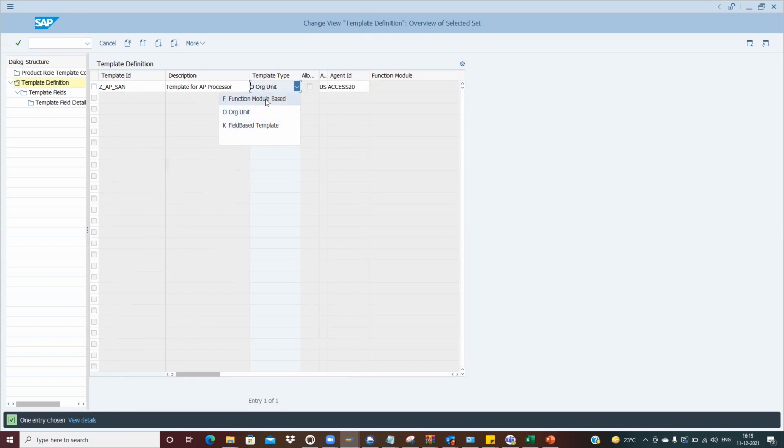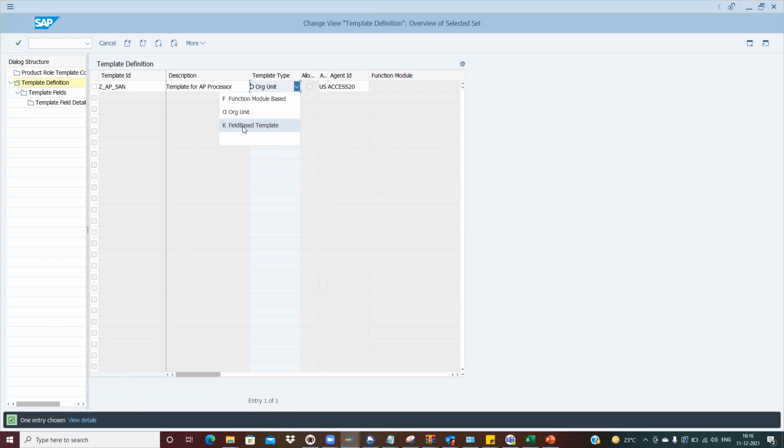Mostly we use org unit or function module based. I have hardly seen someone use the field-based template. Can you give an example of field-based? Field-based basically helps you. Let's suppose you have company code 1000, and for company code 1000 there is a separate role.